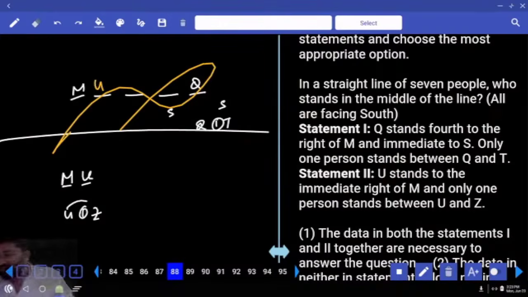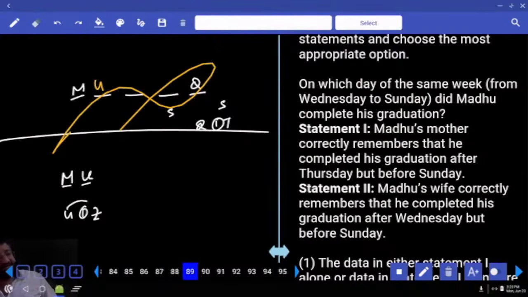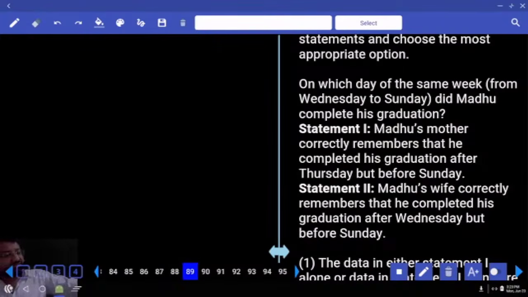Is this clear to you all? Question 89. On which day of the same week from Wednesday to Sunday did Madhu complete his graduation? What are the days? Wednesday to Sunday. How many days does he have? 5 days. Wednesday to Sunday means 5 days, right? What other word did they use here? After Sunday, if I go to Monday again, it becomes next week. But I need it in the same week.